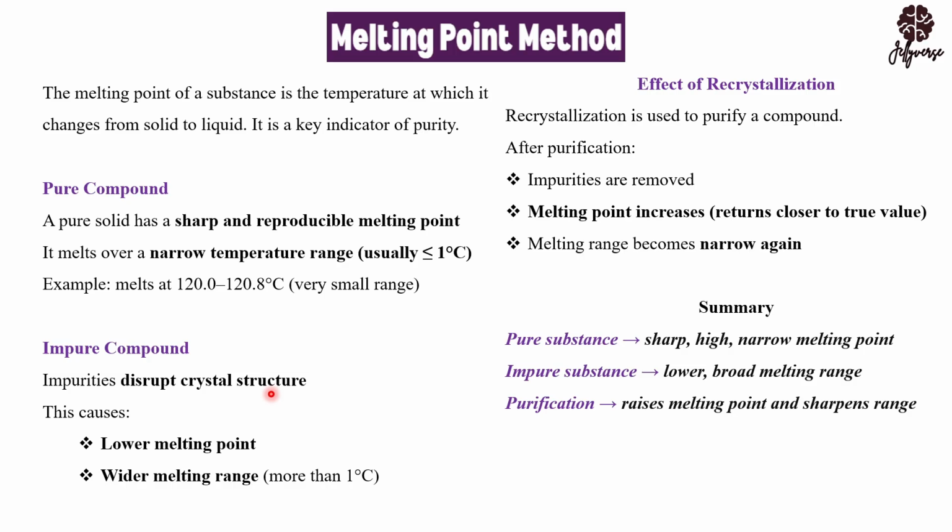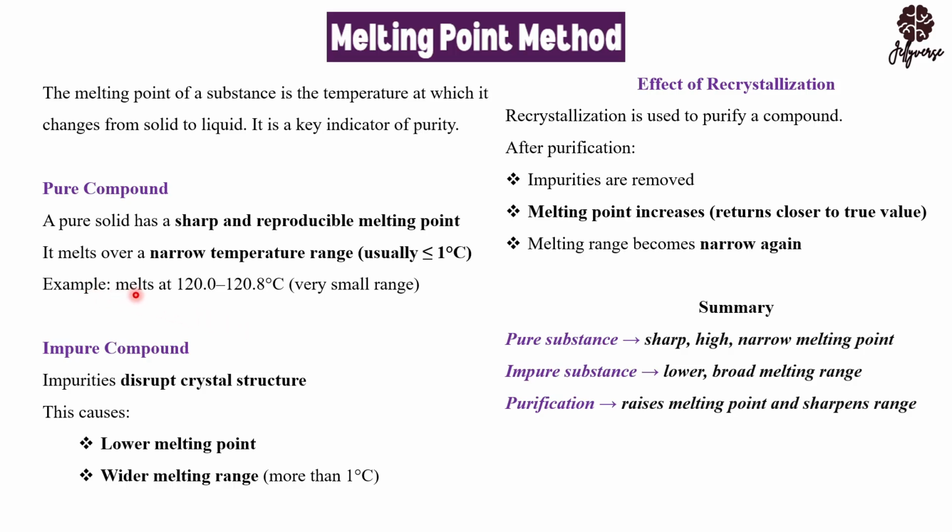Now, the impurities are being removed when you use recrystallization, and the melting point increases. So the melting point will then be restored and be closer to the value that you are expecting when the sugar is pure. So the melting range will become narrow again, and we are saying a narrow temperature range, meaning if your sugar melts at 80 degrees, it is pure. If it melts around 79 degrees, the range from 79 to 80 is very small. It's narrow.